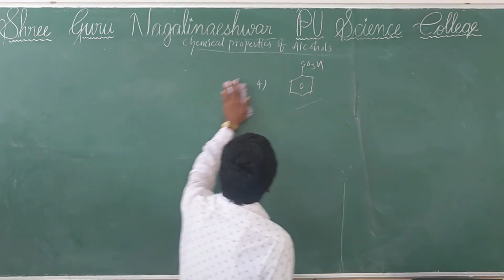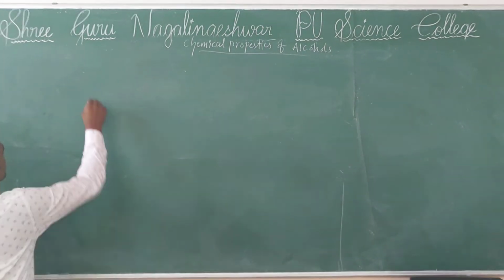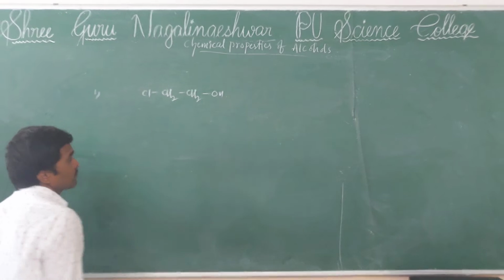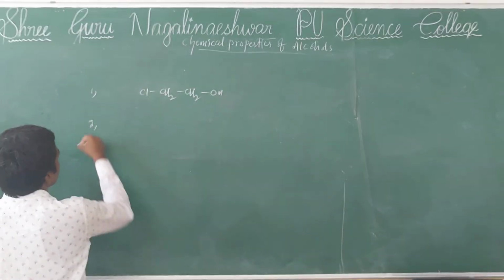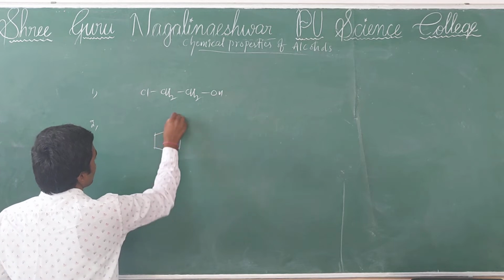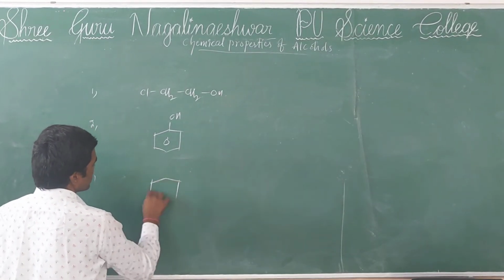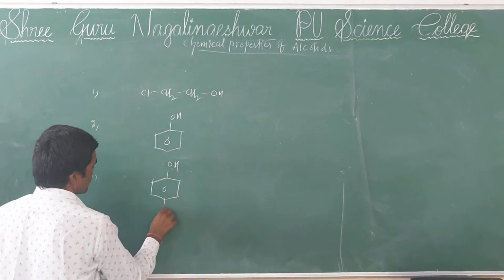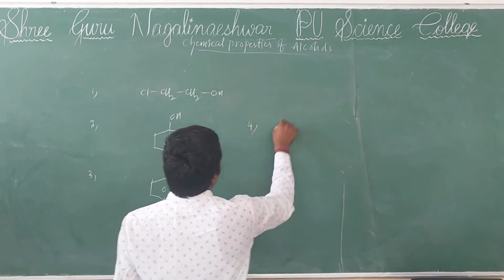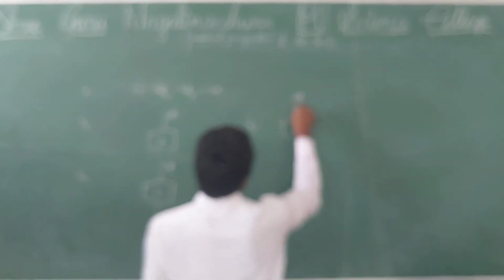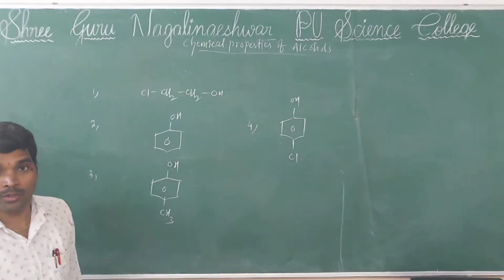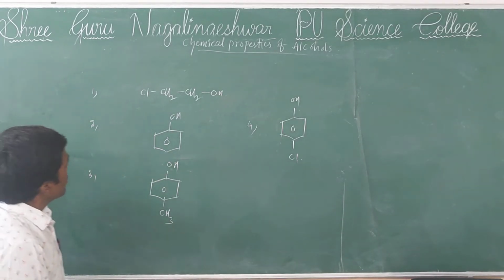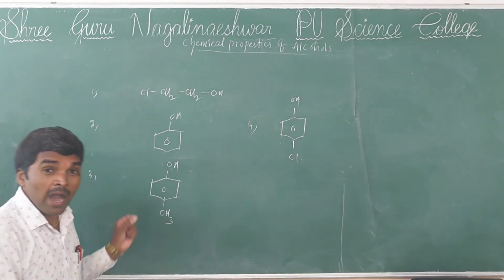Next, we'll discuss one more example. Here you see, I am taking 2-chloroethanol. Second one, phenol. Third one, paracresol. Fourth one, parachlorophenol. For this option also they are asking which of the following is highest.